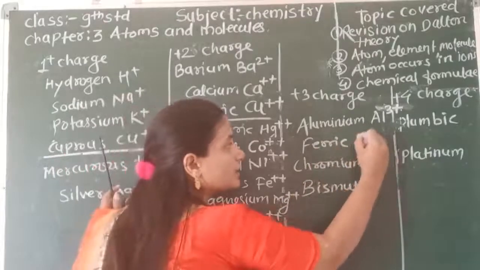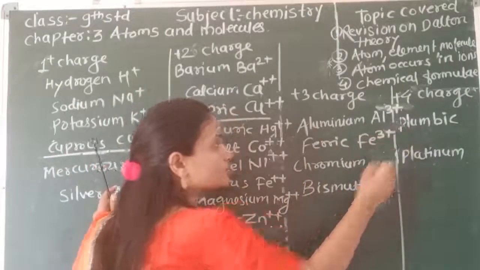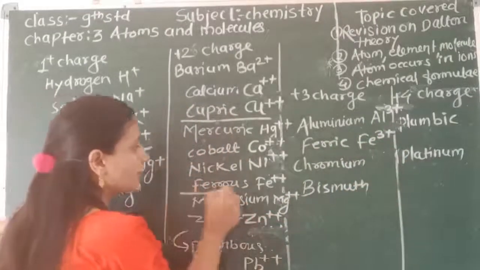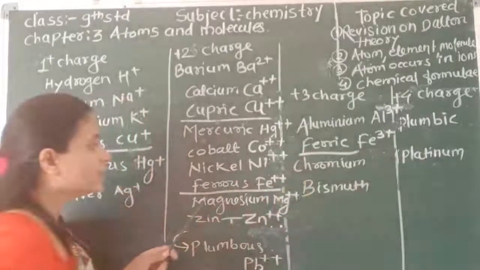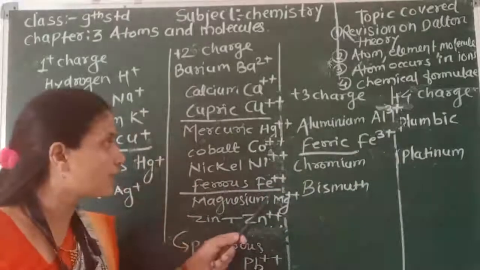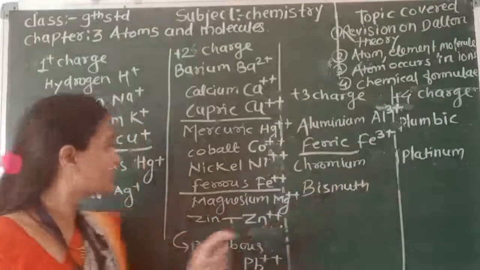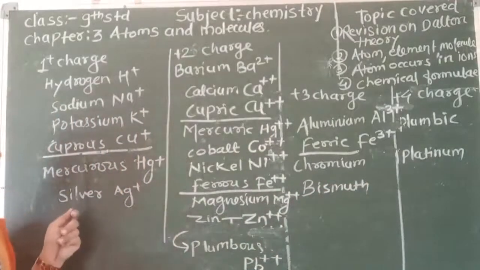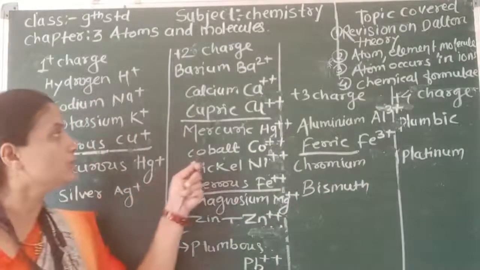Ferric, Fe 3 positive. Let's see the difference between ferrous and ferric. Ferrous is 2 positive and ferric is 3 positive. In the same way, mercurous is 1 positive, mercuric is 2 positive.